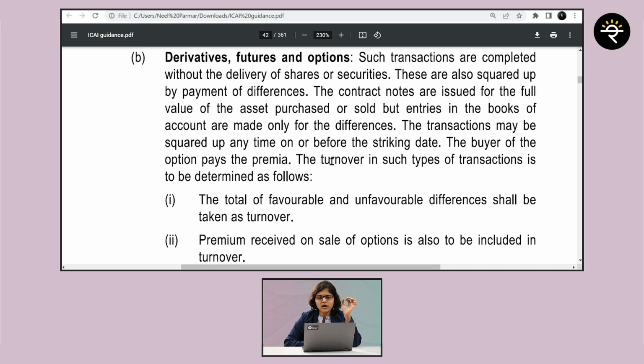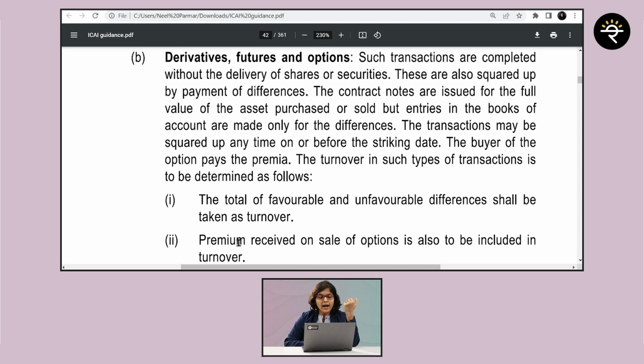That's what we are going to focus on, right? What is very clearly given? The turnover in such type of transactions is to be determined as follows. Very clearly it's given how do we determine the turnover, right? What is given? First point says the total of favorable and unfavorable differences shall be taken as turnover. What do we mean by favorable difference? It means you are in profit. Unfavorable difference, you are in a loss, okay. So this typically would happen in any either future transaction or in a options transaction.